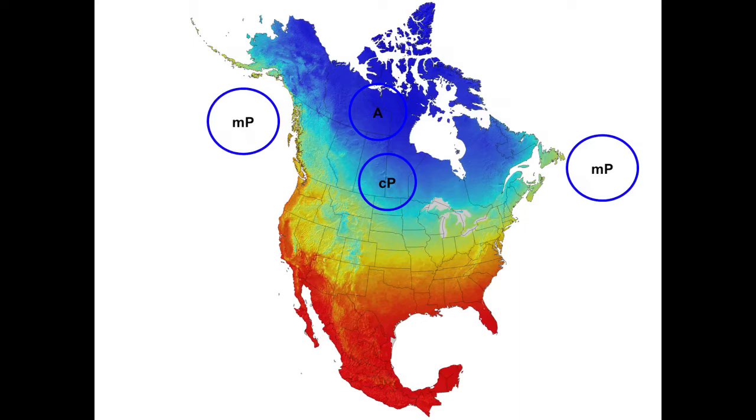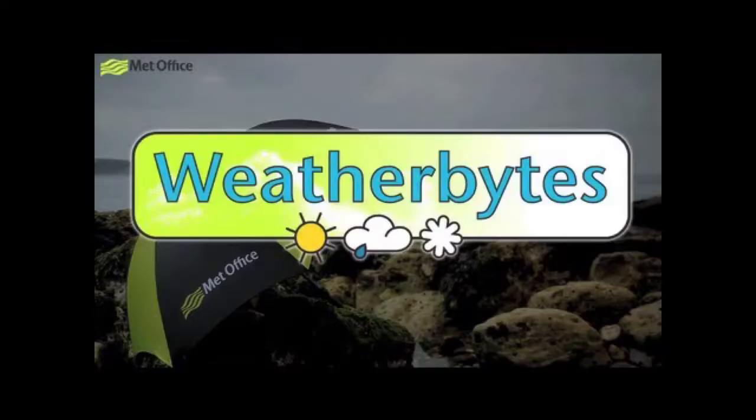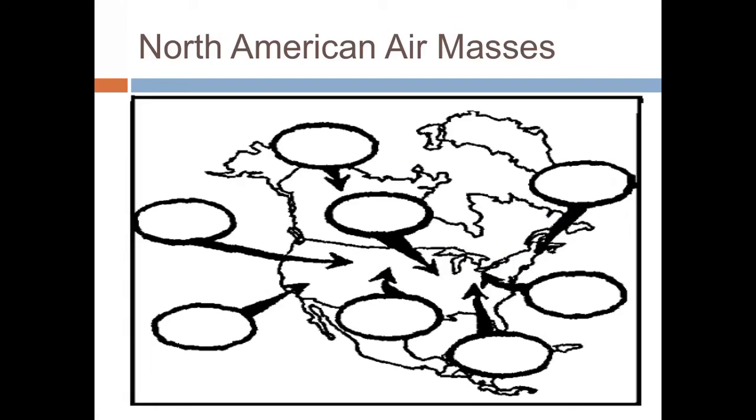It's going to be very cold. So what I want you guys to do is look on your note sheet and see if you can fill in the abbreviations for each air mass. So see if you can fill out MP or CP or A or MT or CT in those bubbles to see where they go.